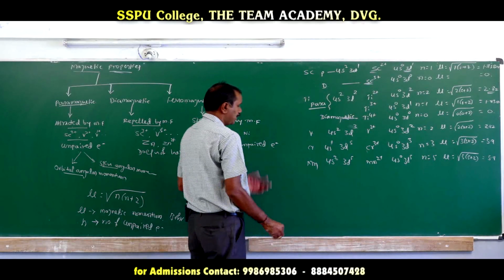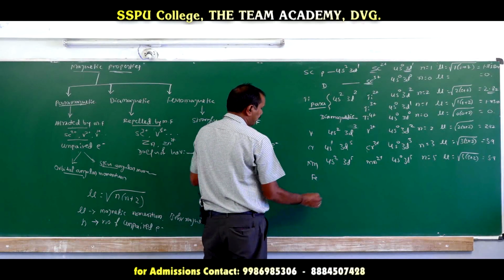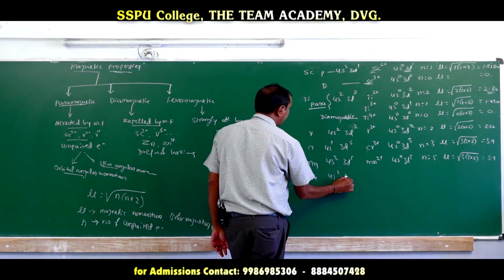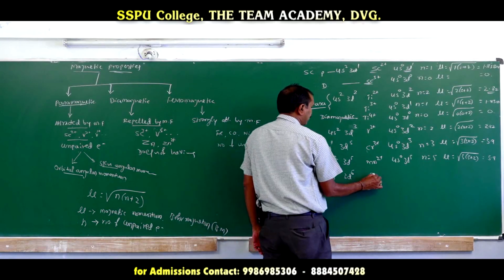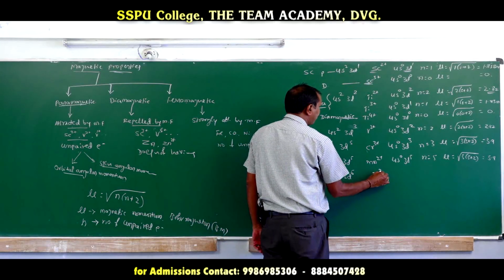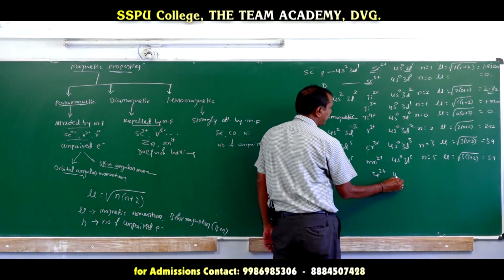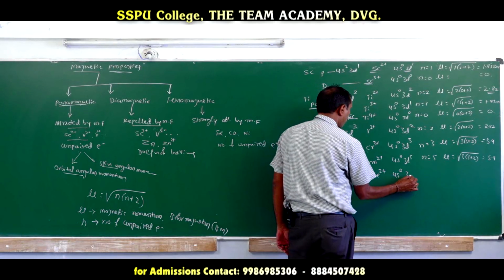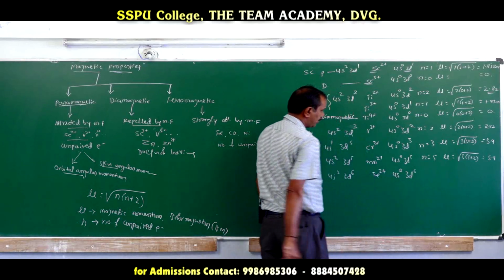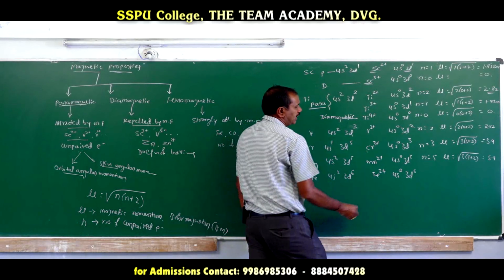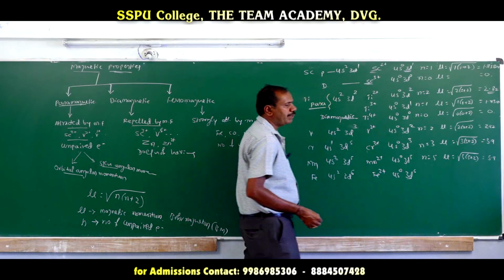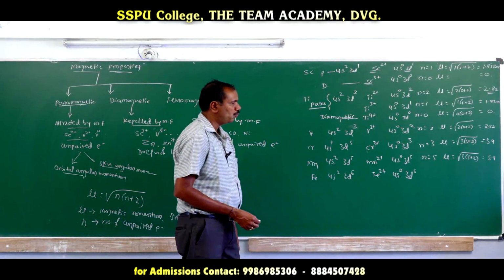Then if you go for Fe, the configuration is 4s2 3d6. In the Fe2+ form, the configuration is 4s0 3d6, losing 2 from 4s. d6 means how many unpaired electrons are there? Only 4, 1 is paired.